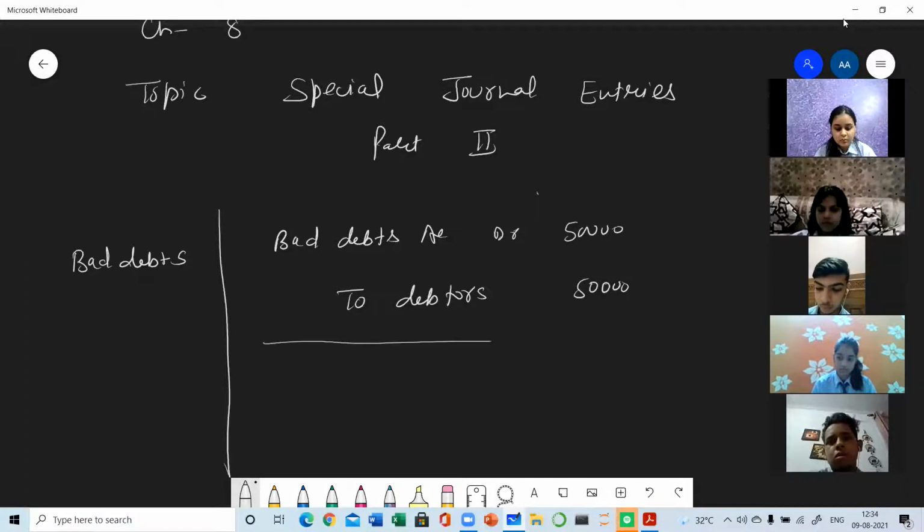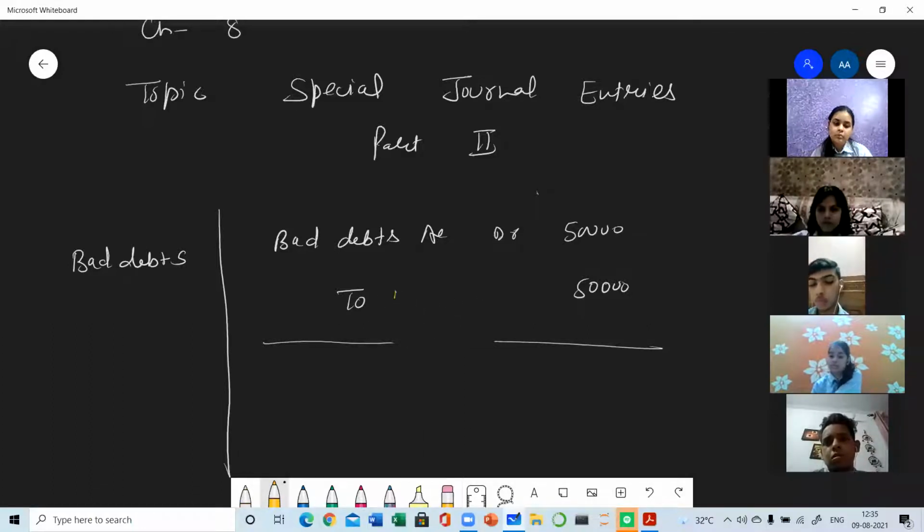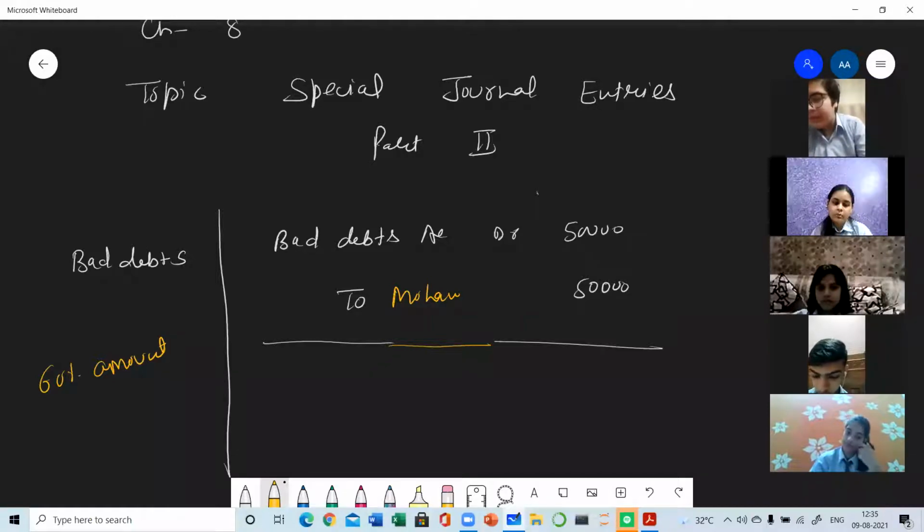Yes. So suppose you have sold goods to Mohan costing rupees 50,000 and Mohan was your debtor. In that case, after 1 month, Mohan refused to make payment. So in that case, that amount will become your bad debt. So the entry will be bad debt account debit to Mohan. But sometimes it may happen that Mohan is ready to pay 60% amount. The debt can be completely bad or only a part of the debt you can recover.